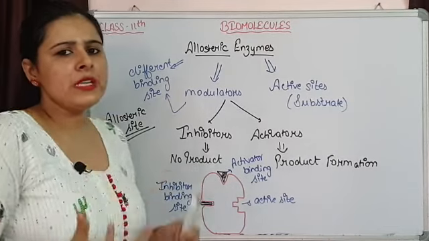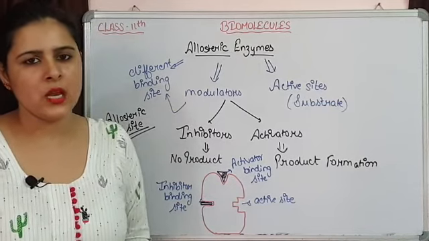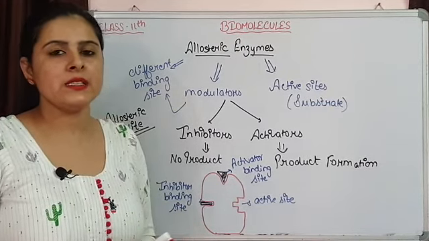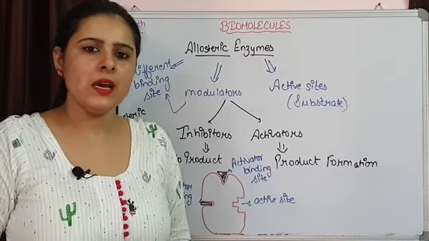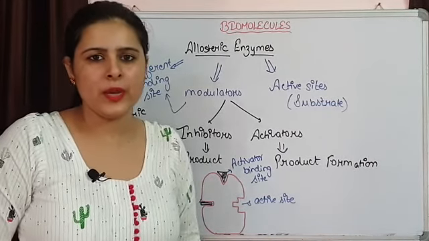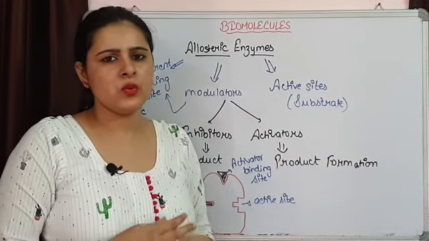So for different enzymes, different inhibitors and activators are going to be present. Say if we take the example of phosphofructokinase, then ADP is going to act as an activator and ATP is going to act as an inhibitor, and lots of examples are present over there.